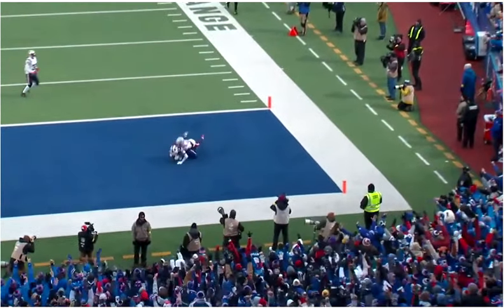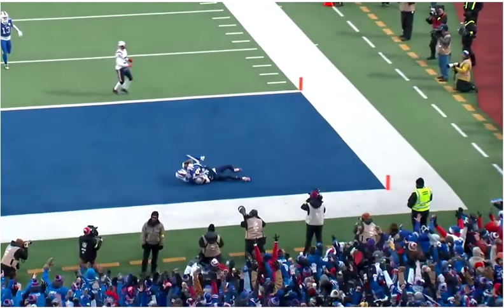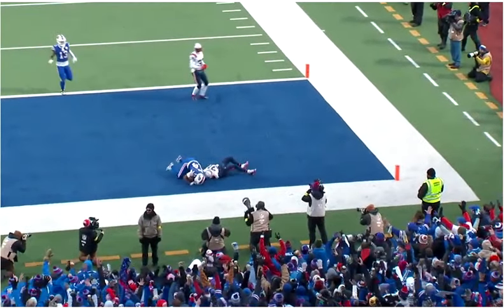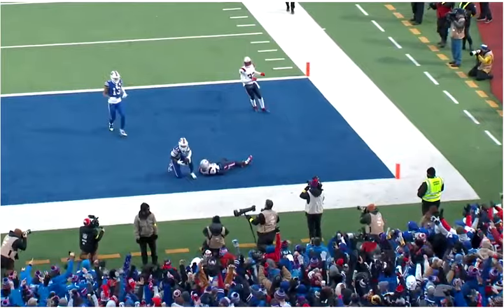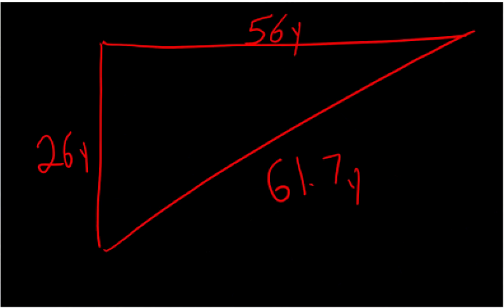And as we watch this play in its glorious conclusion one more time, we'll see Stefon Diggs get up in a nice superhero pose, and we'll put the numbers in. So for our vertical distance, we came up with about 56 yards, and for our horizontal distance, we came up with about 26 yards. I won't actually make you do the math. Total distance for this throw is probably about 61.7 yards. Next Gen Stats has it at 62.2, which means my estimates meshing the camera angles are pretty good for that.